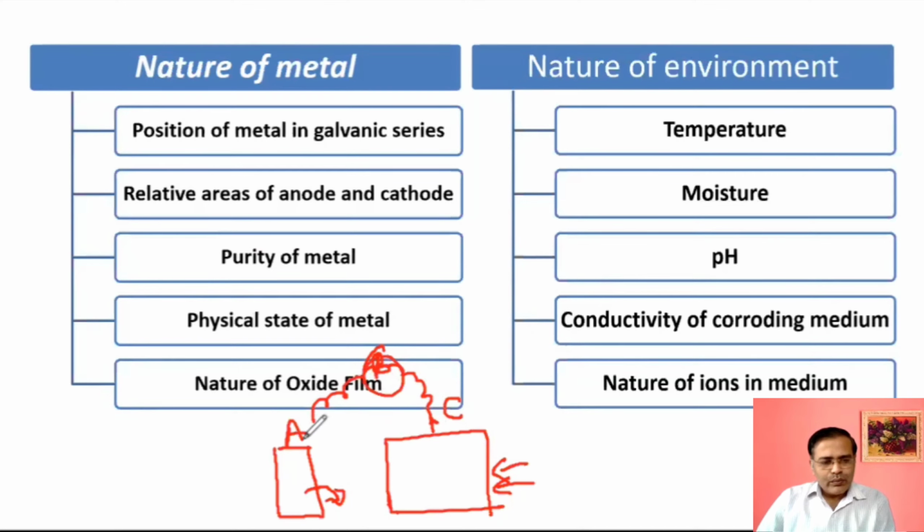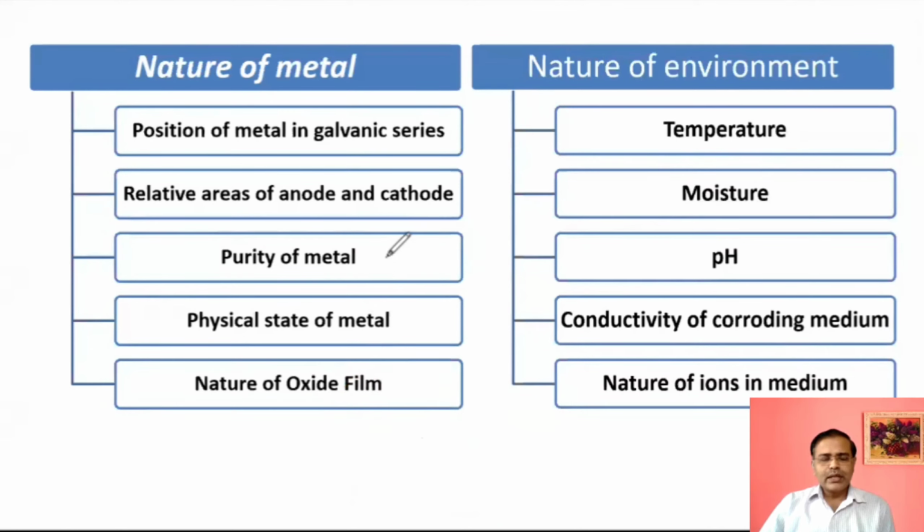So when electrons are coming to the cathode, there will be more electron demand because of the bigger size cathode. If cathode is very large, there will be more electron demand, and that's why anode has to undergo faster corrosion. It means if cathode is of larger size, the rate of corrosion is fast.